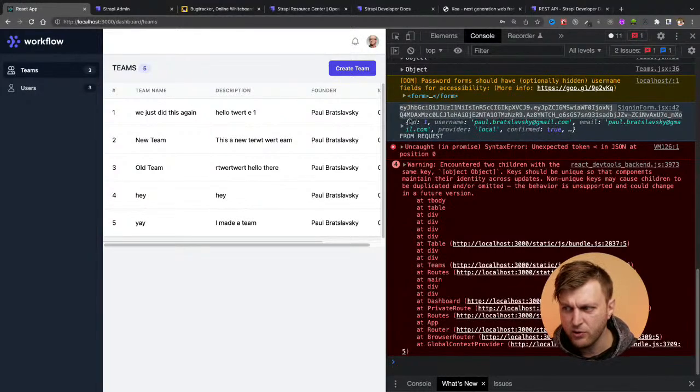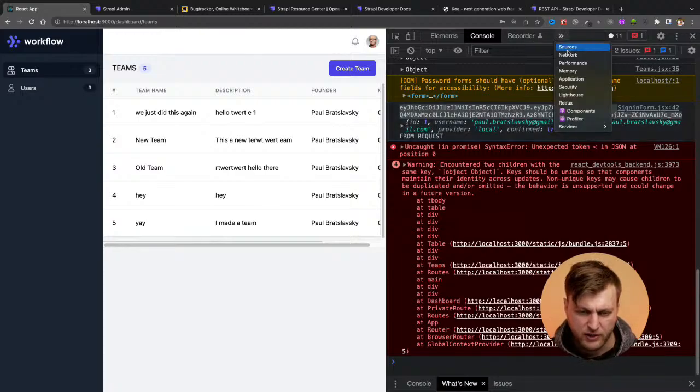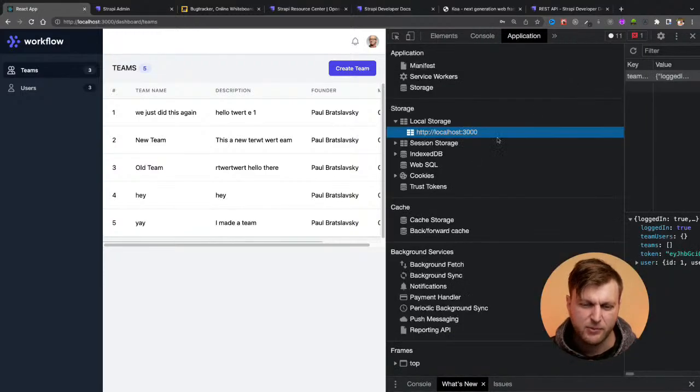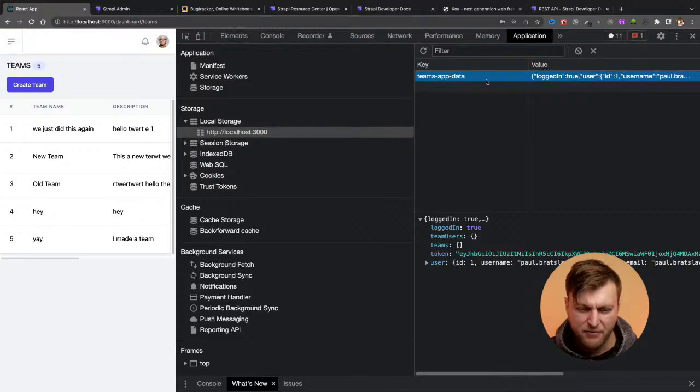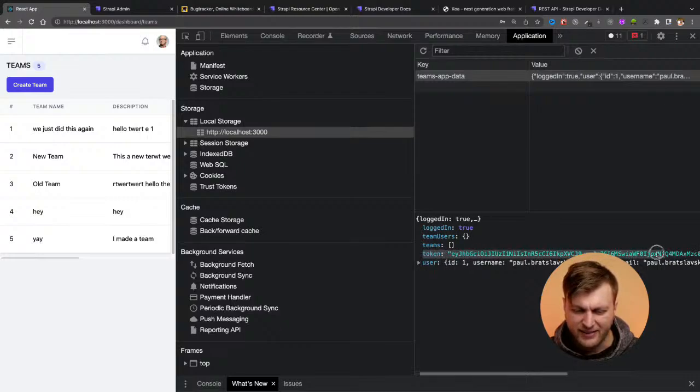So the simplest way to do, once you get that back, you could save it to local storage. And I'm kind of doing the same thing. I'm saving it to local storage. So if you look at local storage here, I have that data available in local storage. And what you could do is where you're making your get request or put request, you could just get local storage and get the data from here.